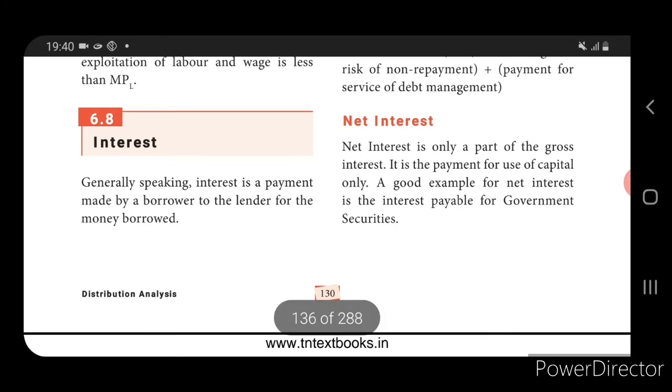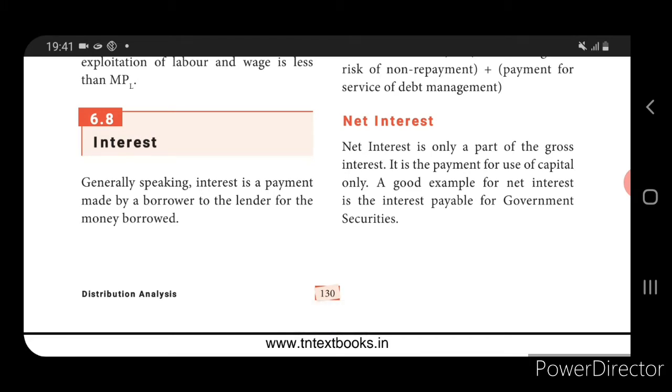Then we saw the wage theories. Under theories of wages we saw the meaning: wages is the reward for the labor. Next we saw the kinds of wages. Under kinds of wages we have four kinds: nominal wage, money wage, then real wage, piece wage, and then time wage.